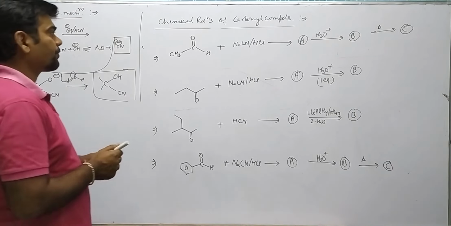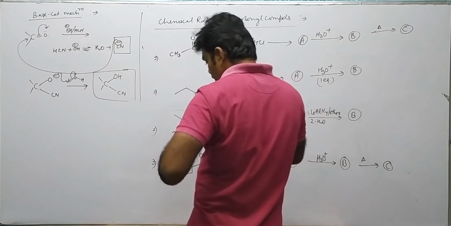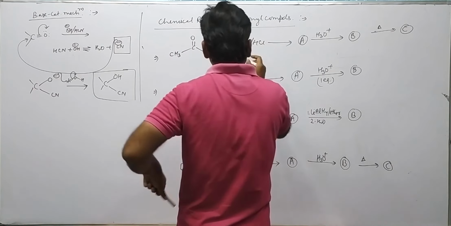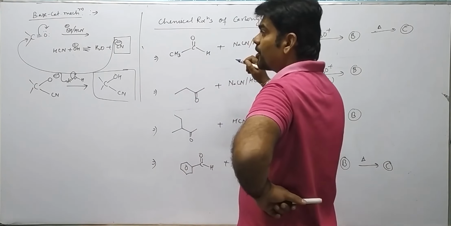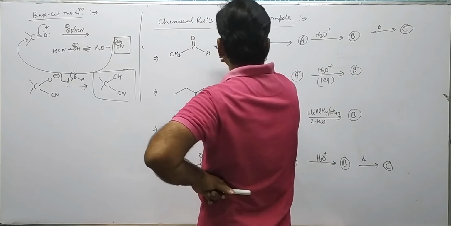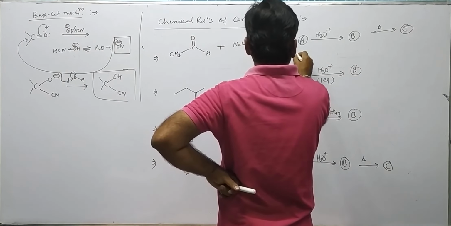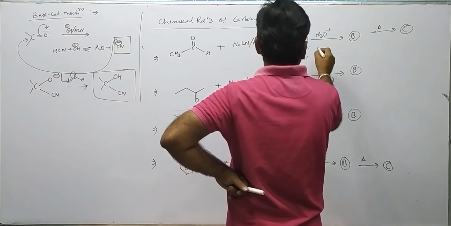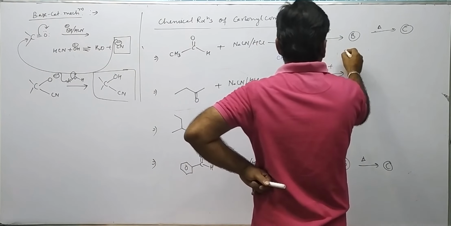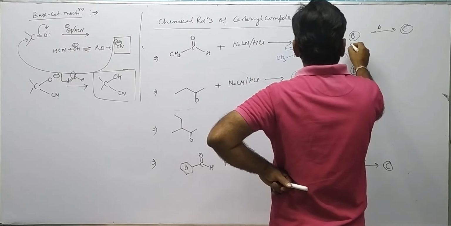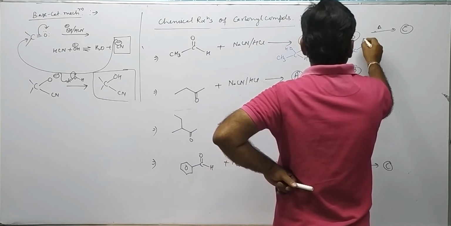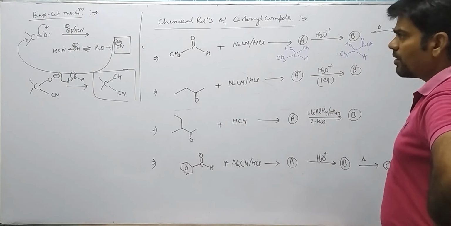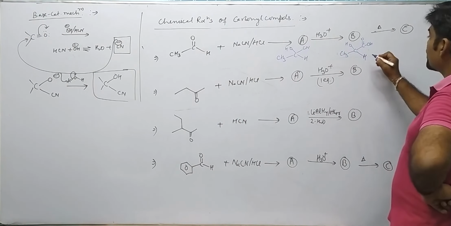Okay, now see over here. In this case, NaCN and HCl. So CN minus approaches them, this bond is transferred, becoming CH3, C(OH), over here CN, at this place H. Followed by hydrolysis, so it forms CH3, C, OH, H. So hydrolysis of cyanide gives rise to the corresponding carboxylic acid.